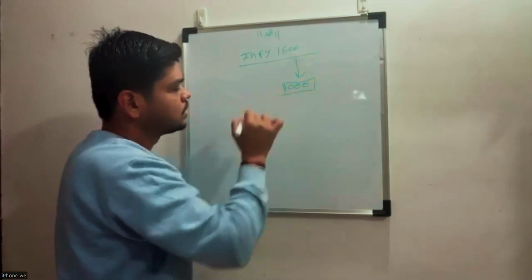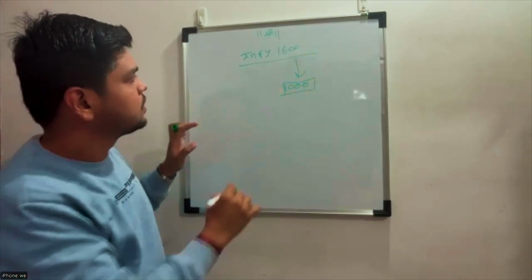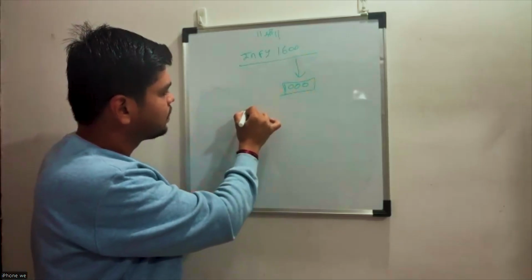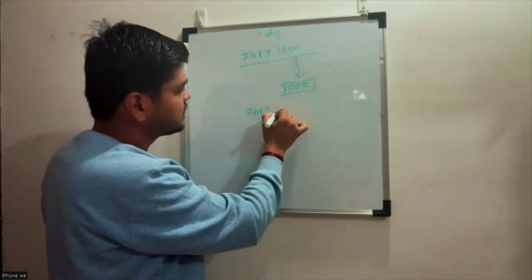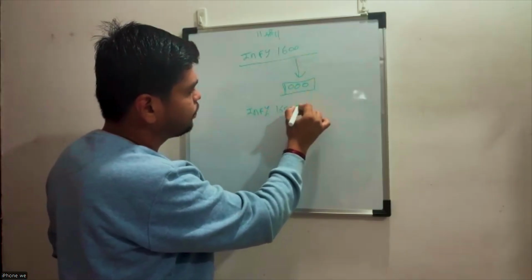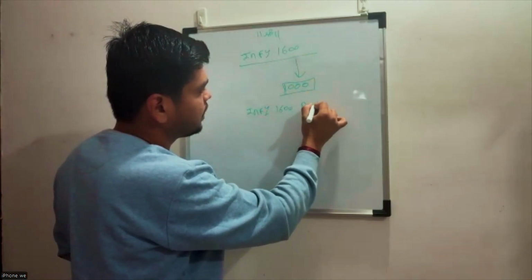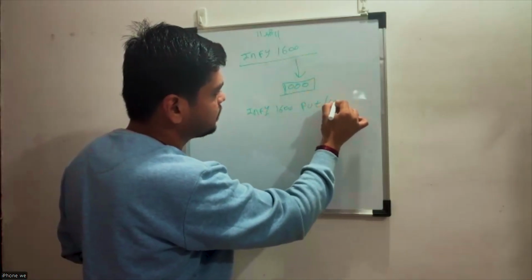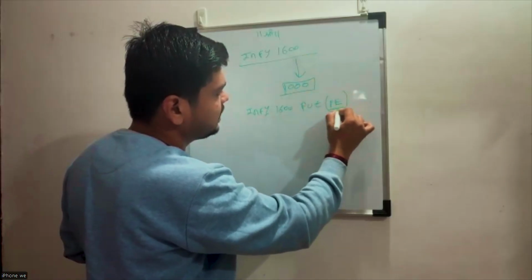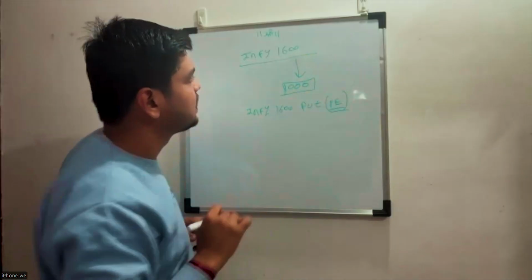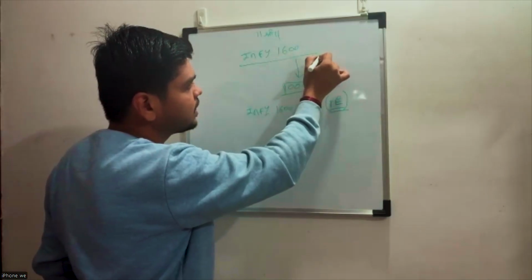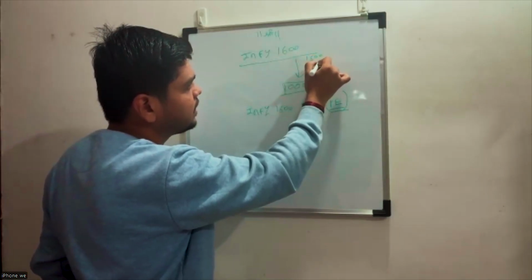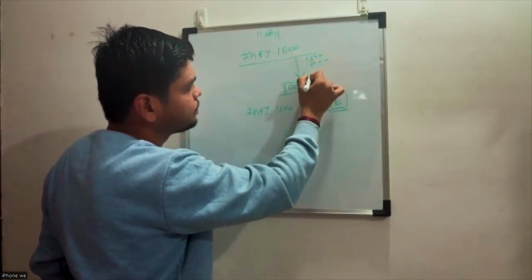So what you will do in this case, you will purchase Infy 1600 put option, and it is called PE. PE and CE. Okay. So as we have already discussed, its price will go up as the share goes to 1500, then 1400, and the same way to 1000.